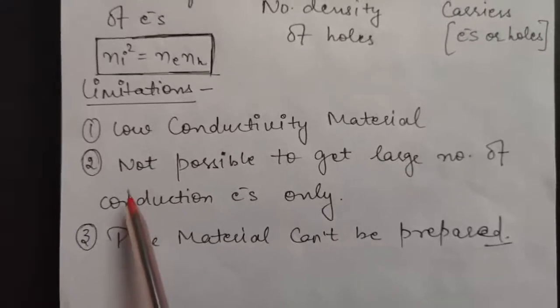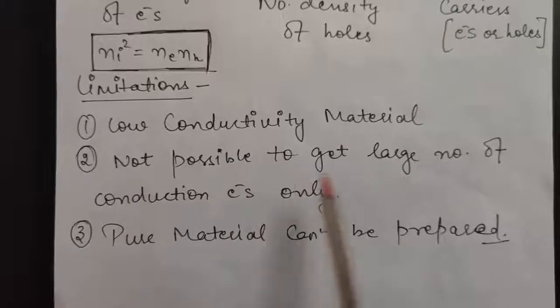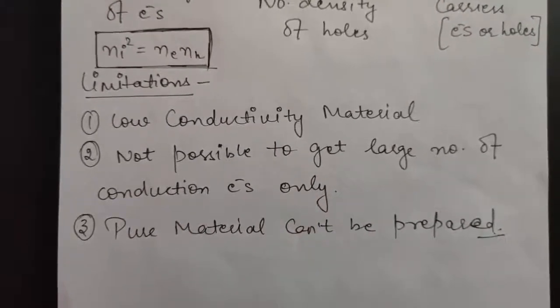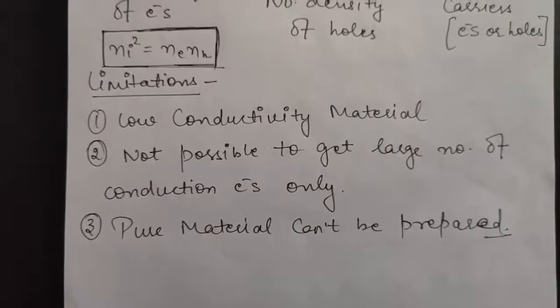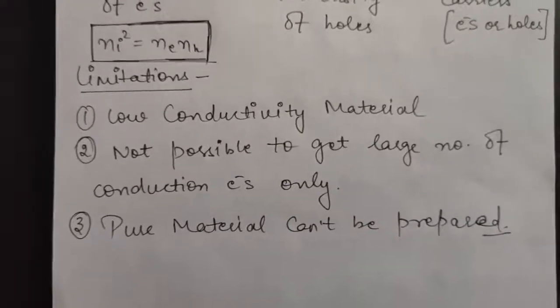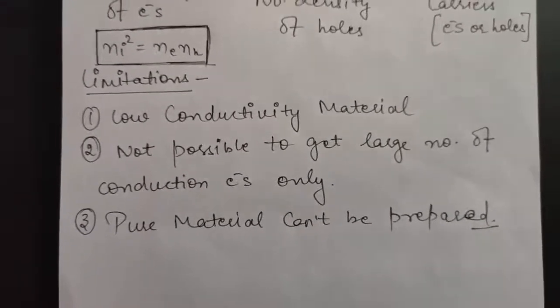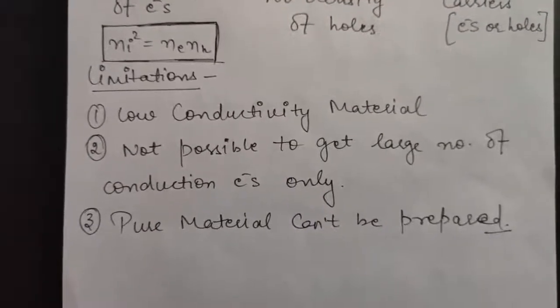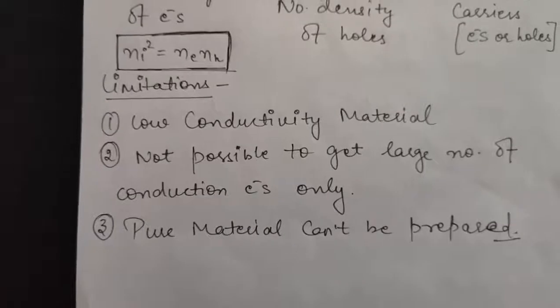So in a pure semiconductor, it is not possible to get a large number of conduction electrons only or a large number of holes only. And as you know, nothing in nature is pure. Everything has some imperfections, so it is not possible to prepare a pure semiconductor.